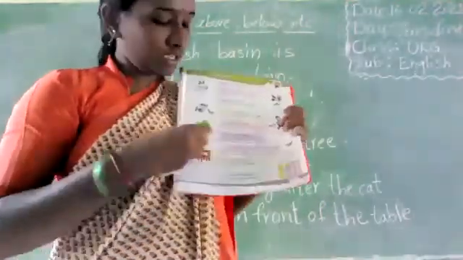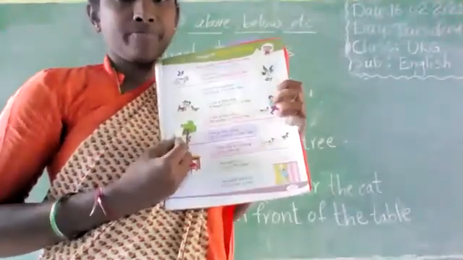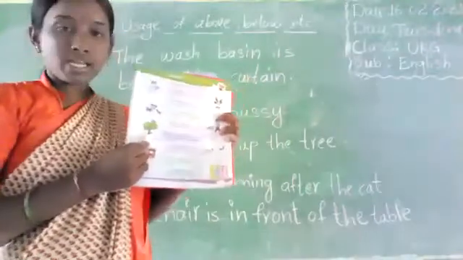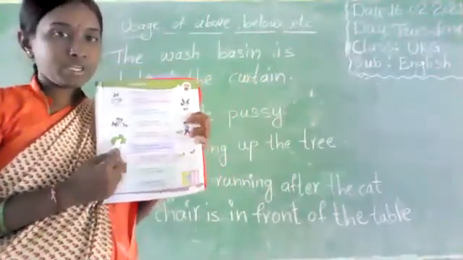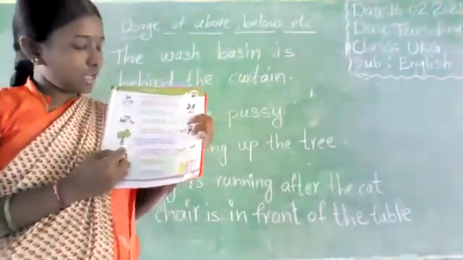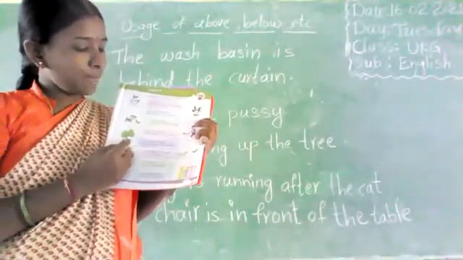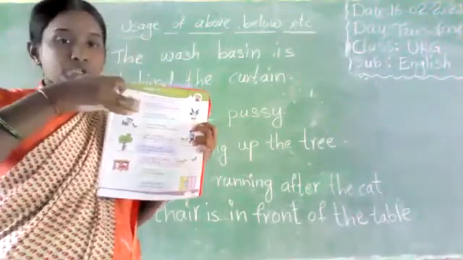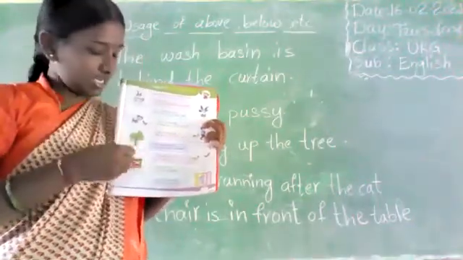See children, this is a tree. I will explain one more time. This is a tree. This is a pushy. The pushy is climbing up the tree.